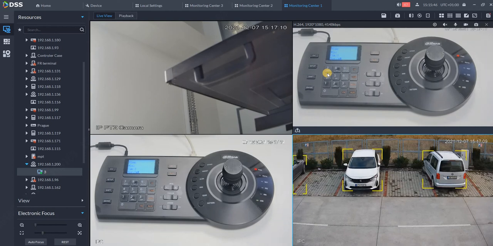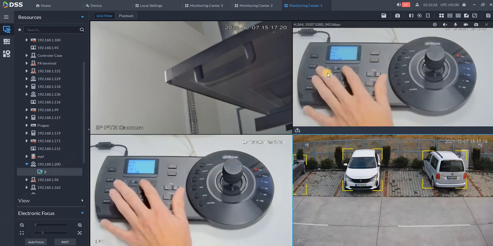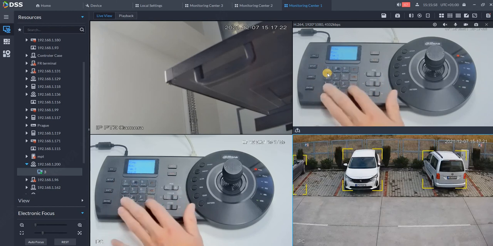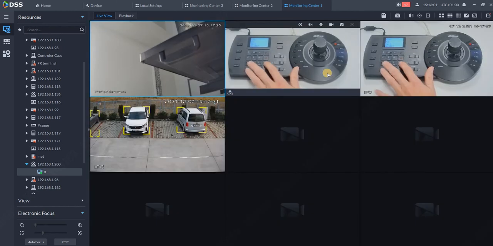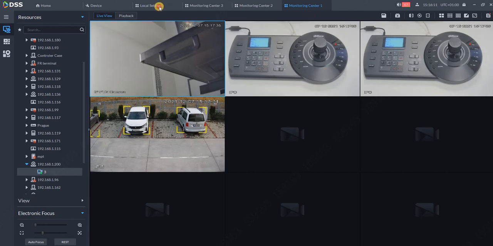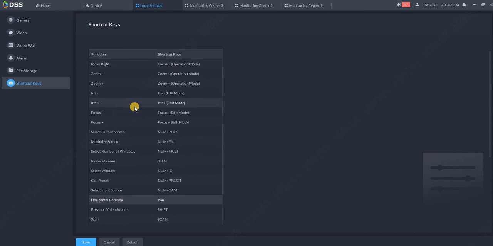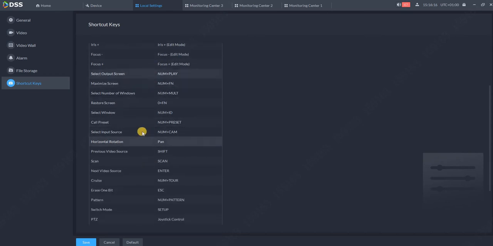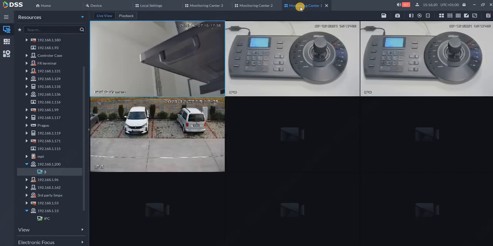If we end up in a situation where we have no more empty windows, we can change the layout. For example, to 9. In this case, press 9 and then multi. As you can see, with the combination of the keys 9 and multi, we change the layout. Of course, all those shortcuts are available for you in the local settings. You can review them anytime. They are all listed over here, or you can print them, or do whatever you want.